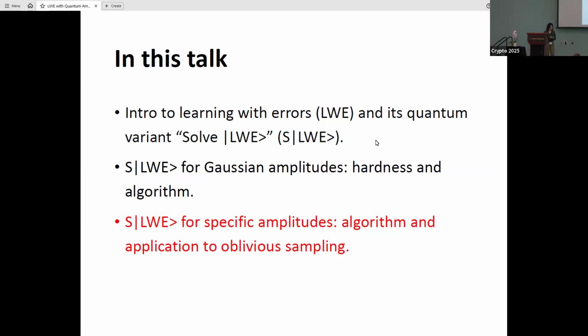Thanks, Han, for the presentation. In the rest of the talk, I will be showing you our efficient SLWE algorithm. It works for a specific amplitude, and it has application to oblivious sampling.